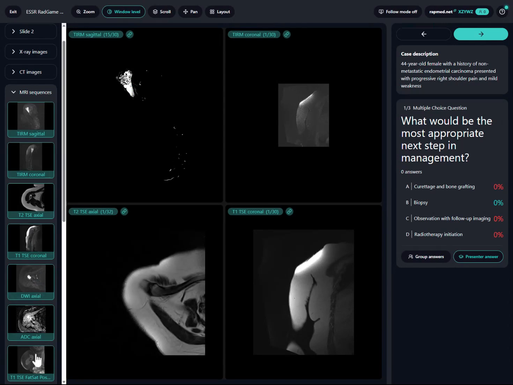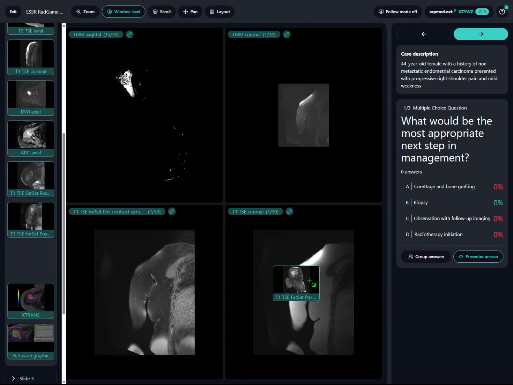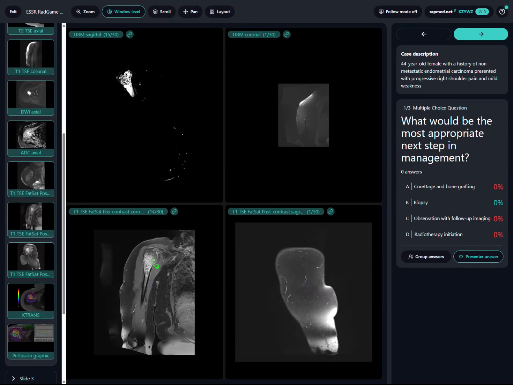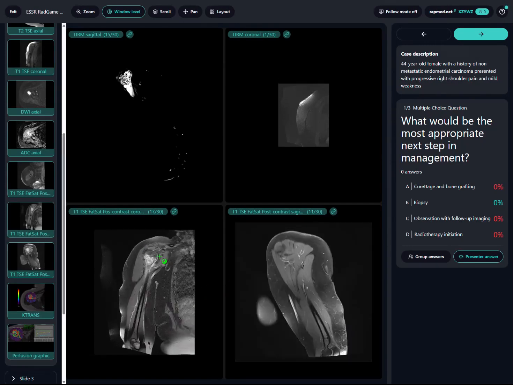The post-contrast image indicates solid and septal enhancement, especially in the superior aspect of the lesion. You can also see a little peripheral enhancement, but no obvious soft tissue extension.